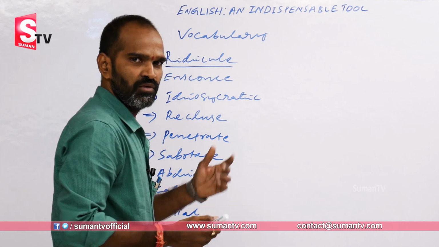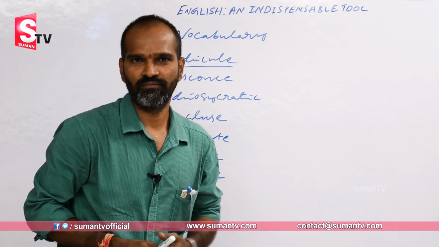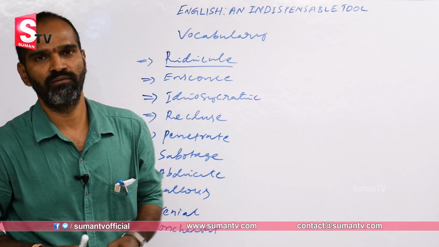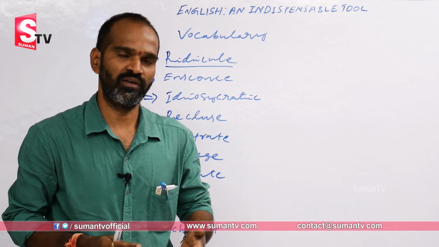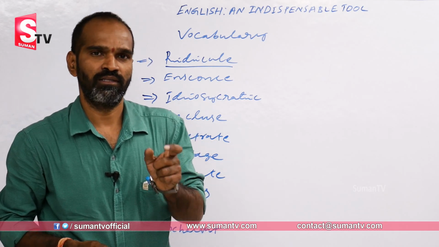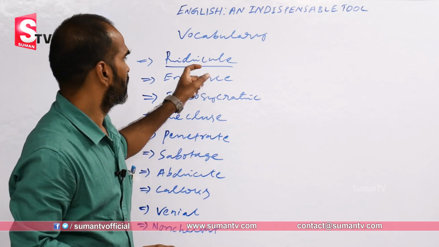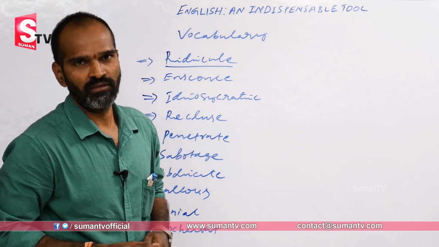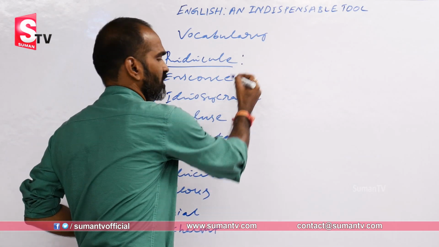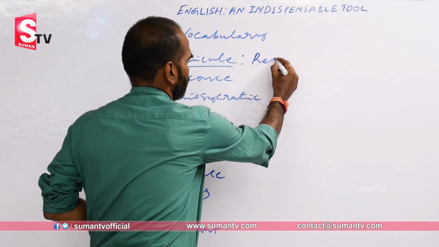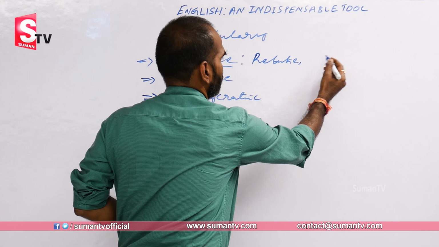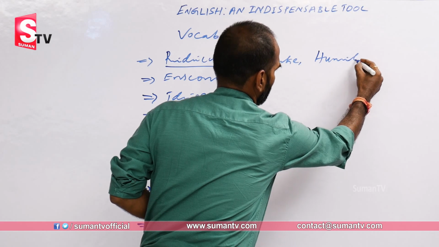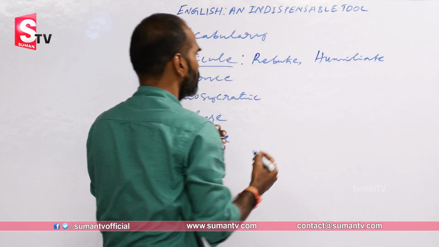Ridicule. Most of you know what ridicule is. Ridicule is a verb. At the same time, ridiculous is an adjective. Ridiculous is meaningless, disorder. So when you see the word ridiculous, it is meaningless, and here ridicule is rebuking someone else, scolding someone else, humiliating someone else. So the word gives different meanings here. Let us see. Rebuke somebody, okay. At the same time, humiliate also, or scold somebody else.